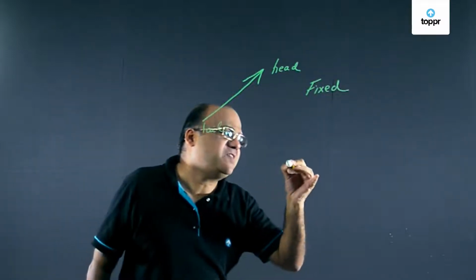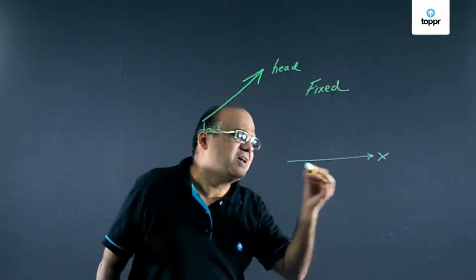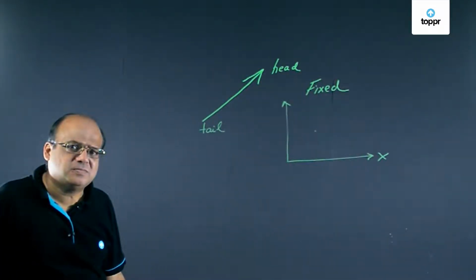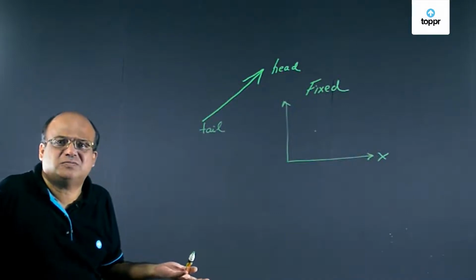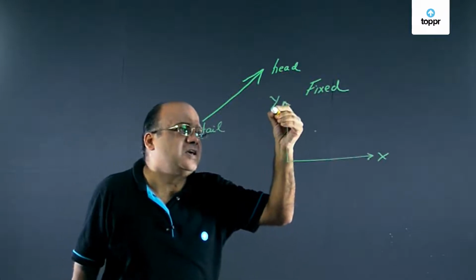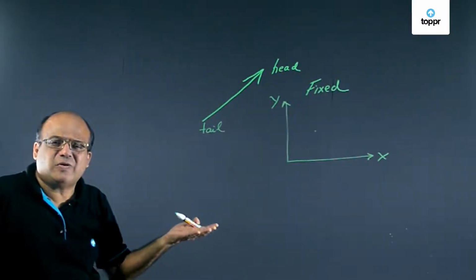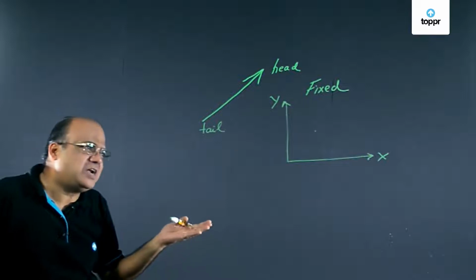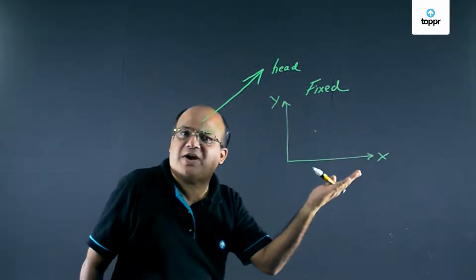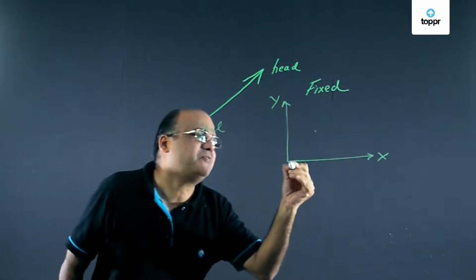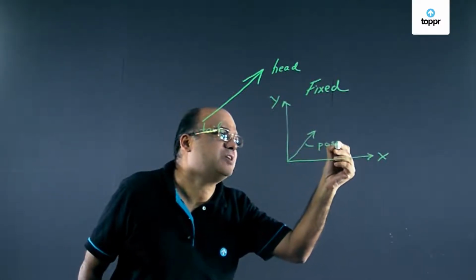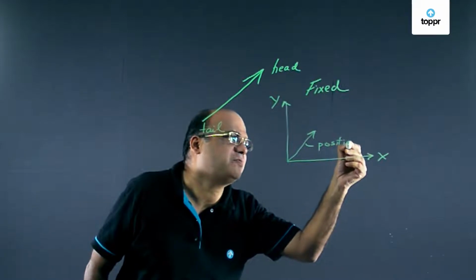For example, if this is some x-axis, this is some y-axis, and there is a dot here. And somebody asks us, what is the dot? He can see the x-axis, he can see the y-axis, but he is not able to see the dot. So how will I tell him the position of the dot? So I'll tell him, go at 45 degrees, go for 6 centimeters, you'll find the dot. So this kind of vector is called position vector. And this position vector is a fixed vector.